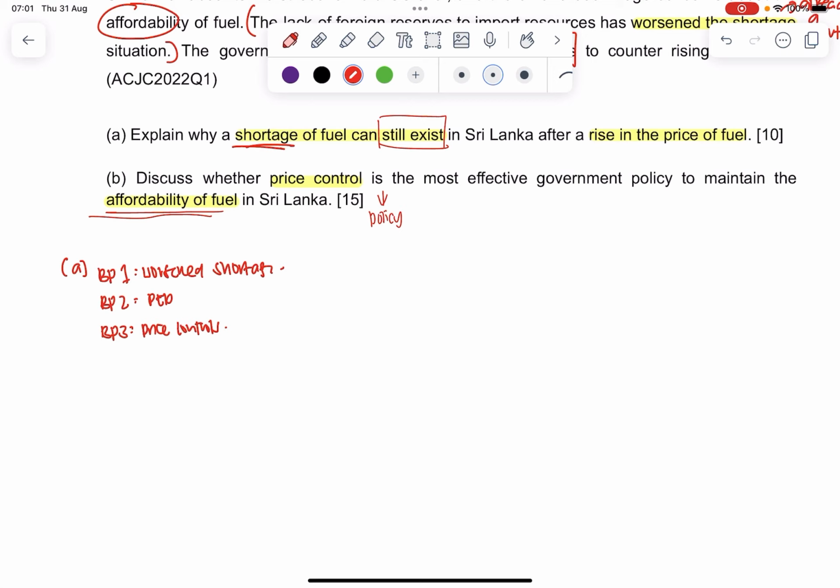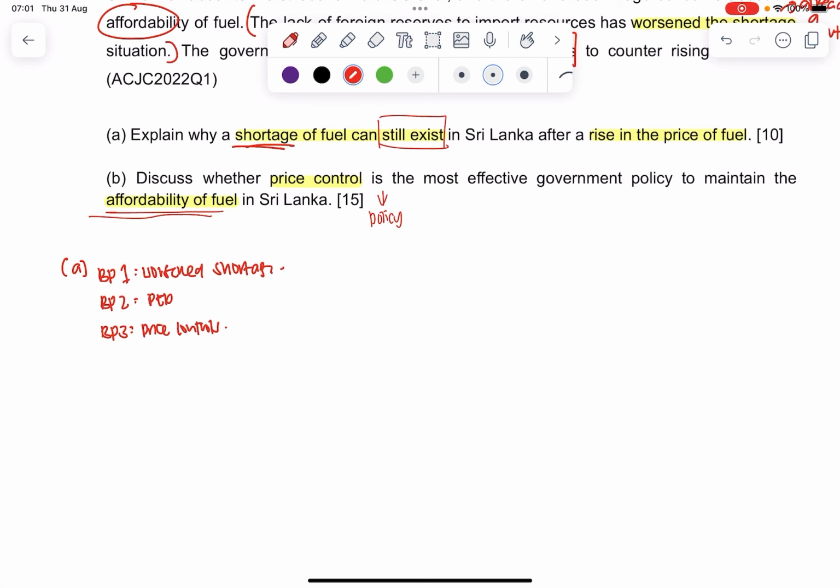This is because when both demand and supply are price inelastic, you will likely need a large rise in price to be able to deal with the shortage issue. And the idea here is that if there's still a shortage after a rise in price, it is likely that the rise in price is not large enough, and hence we can work backwards and understand that we will likely need to use elasticities.